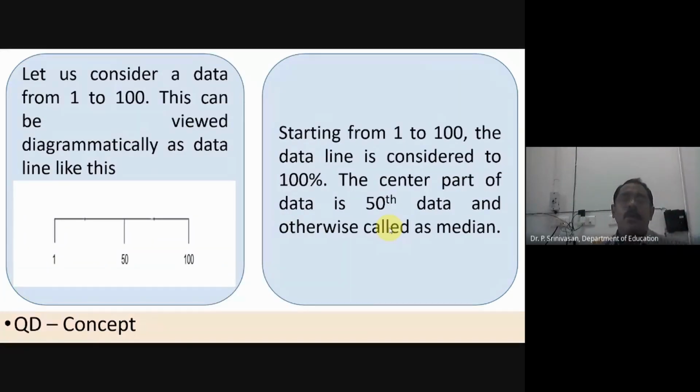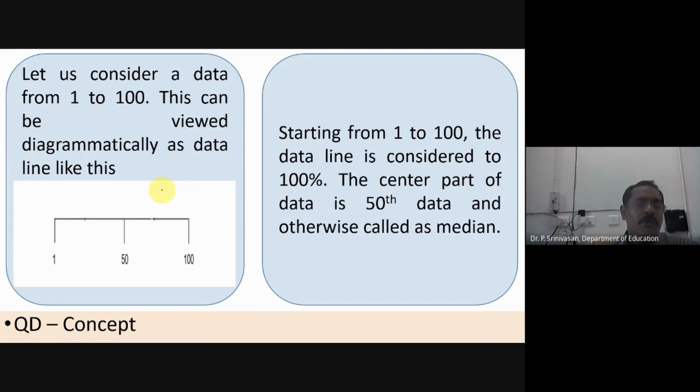And now we are going for the data. Just this diagram you can remember. Suppose you have a score from 1 to 100, and that can be diagrammatically represented like this, a line representing 100 data points. I think range is very easy for you.